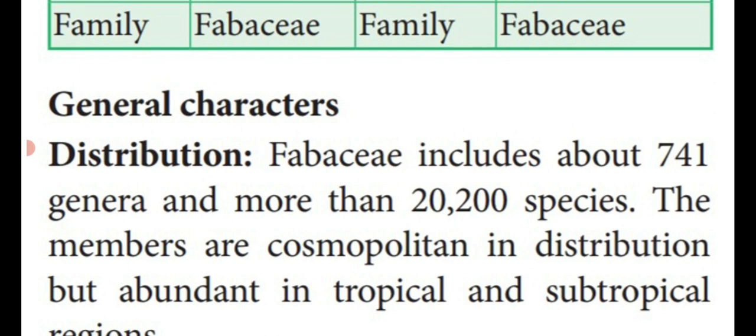Now, the general characters of family Fabaceae. This family contains 741 genera and more than 20,200 species. These family members are cosmopolitan in distribution, that means worldwide distribution. Particularly, they are abundant in tropical and subtropical regions.